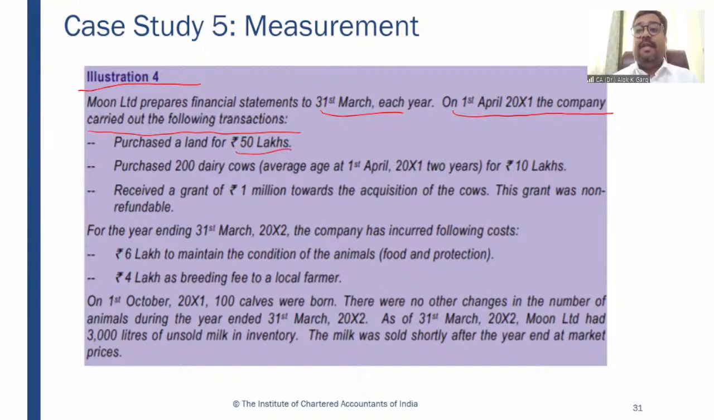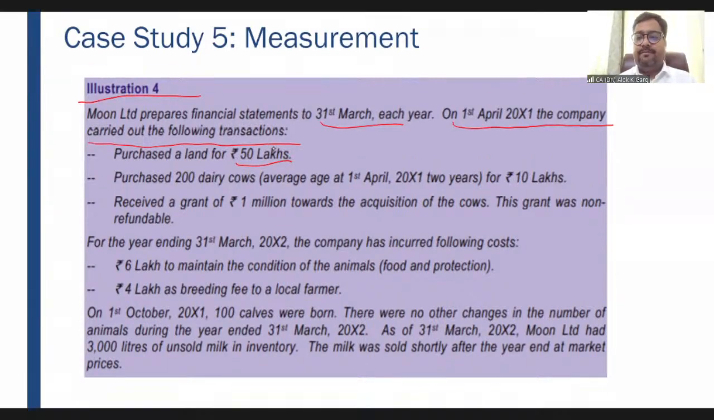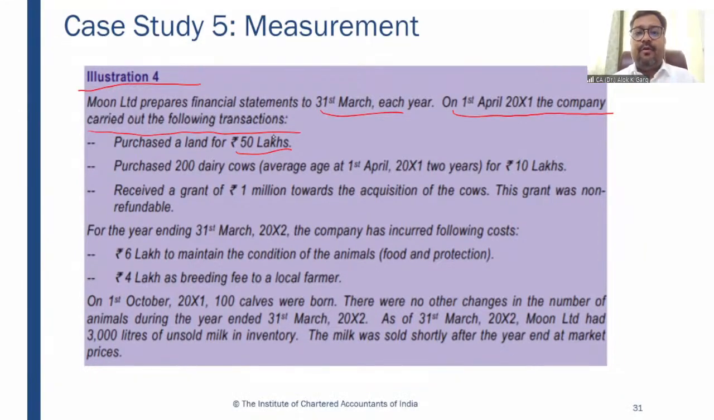Purchased a land for 50 lakh rupees. This company has purchased a land. Whether land will be covered under Ind AS 41? The answer is no. Land is scoped out from Ind AS 41. Land is either property, plant and equipment or investment property, right? So this is Ind AS 16 or Ind AS 40. Of course, land has to be recognized at cost. So this is a balance sheet item.